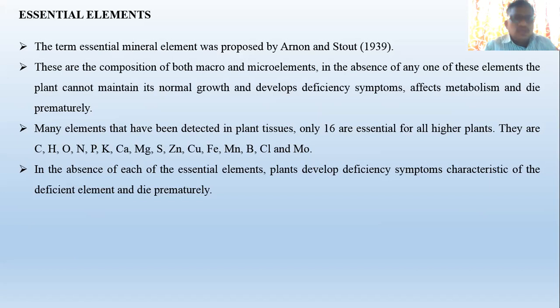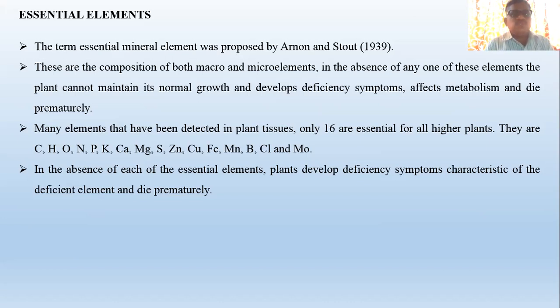essential elements. Okay, so many elements are required for the growth and development of the plant, out of which some are called essential elements. And what is meant by these essential elements? The term essential mineral element was proposed by Arnon and Stout. So this terminology was given by the scientists Arnon and Stout.